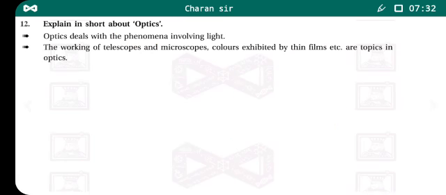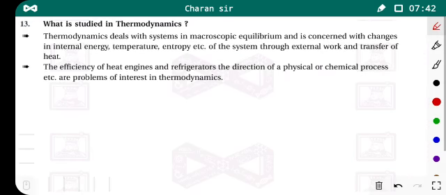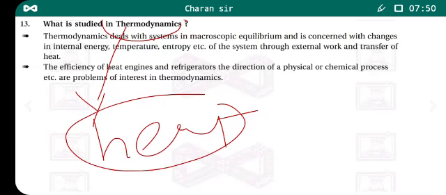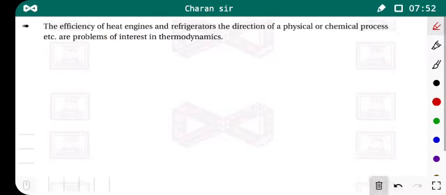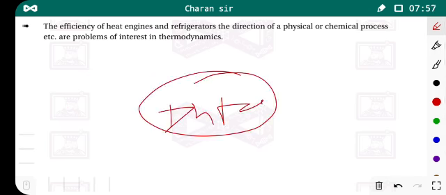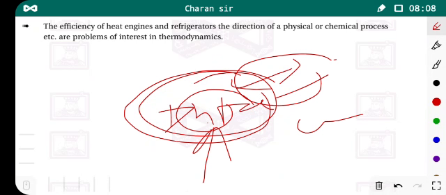Now next question: what is studied in thermodynamics? Thermodynamics is also a branch of physics. From the name we get some information: thermo means something related to heat. Suppose you have a system, and the system has its internal energy, but due to the transfer of heat from the system to the surroundings, and by doing some work, this internal energy may be changed.